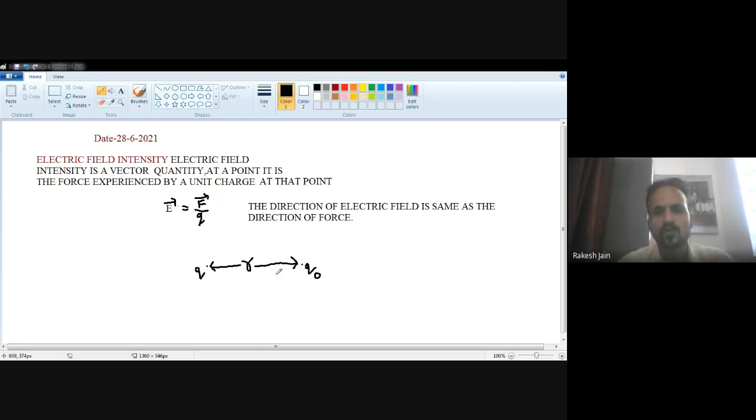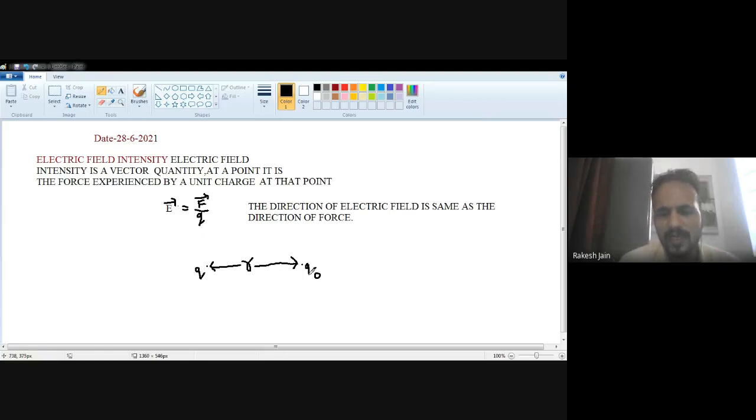So let's suppose you have two charges. One is point charge Q, and the second one is a test charge Q0. There is not so much difference between a point charge and a test charge. A test charge is one for which we want to calculate something. Because today our topic is electric field intensity, in the definition I wrote that at a point is mentioned. Electric field intensity is a vector quantity. At a point, it is the force experienced by a unit charge at that point.